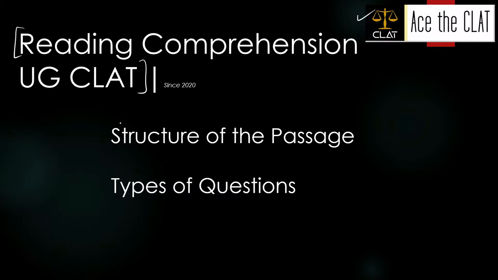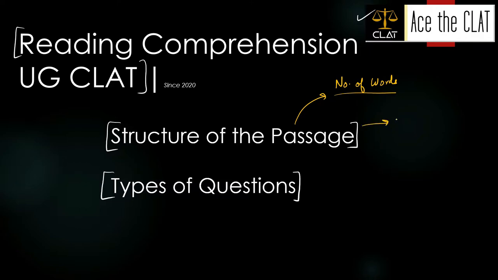Alright, in this video we would be talking about two things. We would be talking about the structure of the passage, and in addition to that we would also be talking about the types of questions that have been asked in the sample paper or the final paper. In the structure of the passage, the first thing would be the number of words in each of the passages, or the overall generalized number of words expected to be present in each passage.